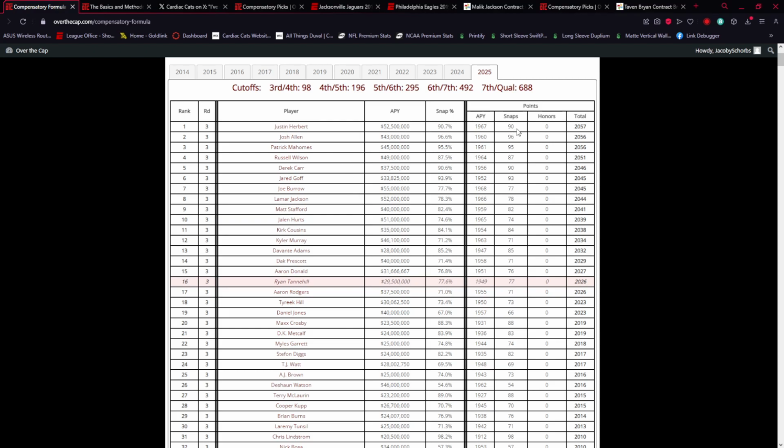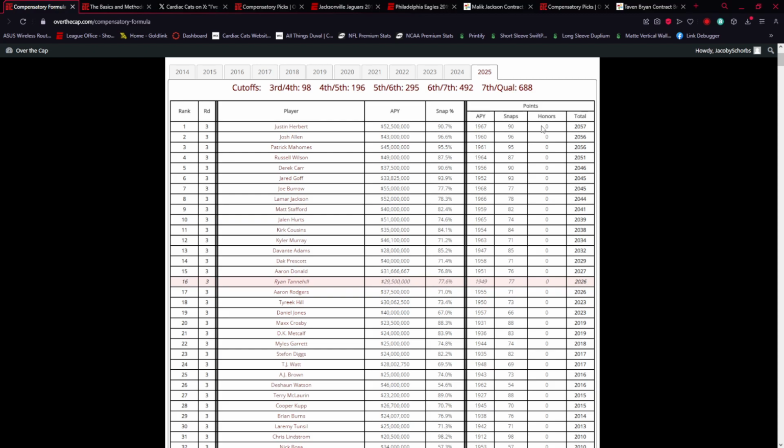So you can see that there are different things factored in for points. The main thing is average per year. It is the huge weighting factor. As you can see, it goes up to nearly 2,000 points. Whereas for the amount of snaps you play, which is derived from your snap percentage, it's rounded down, as you can see. That only goes up to 100. And postseason honors, I believe, only goes up to like 20. So it's really not a huge factor.